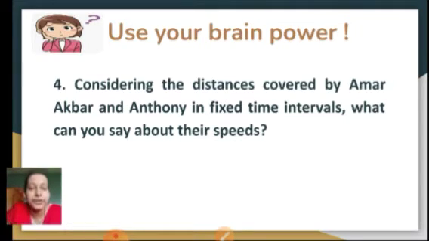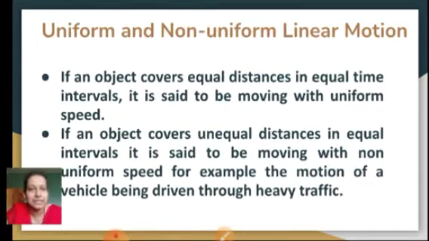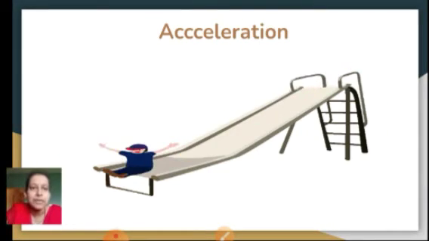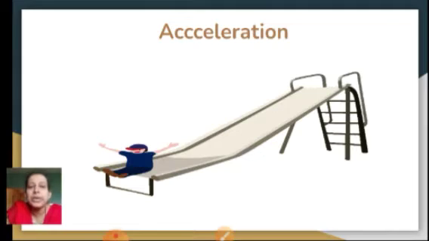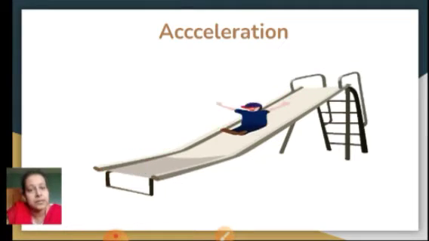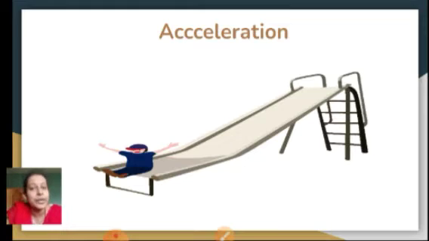Now let's continue further with the next part of the lesson. This is what we have just now learnt about uniform and non-uniform motion. Now look at this boy. He's coming down from a slide. Even you might have experienced a ride on a slide. When you sit on the slide at the beginning, you find you are at rest. When you start moving down, you will find that your speed or your velocity is going on increasing.